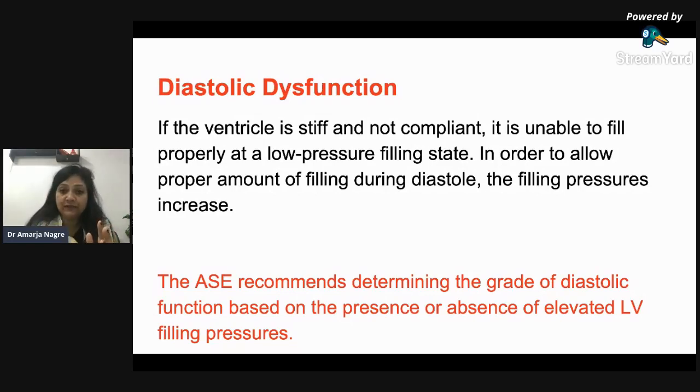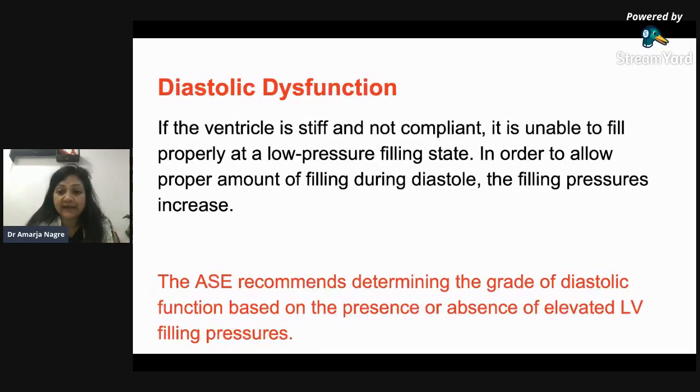If it is very stiff, the normal LA cannot fill it. LA has to do some more work. That is called high filling pressures. Therefore, in order to allow proper filling of the LV during diastole, the filling pressures have to increase. And when these filling pressures start increasing, diastolic dysfunction occurs.